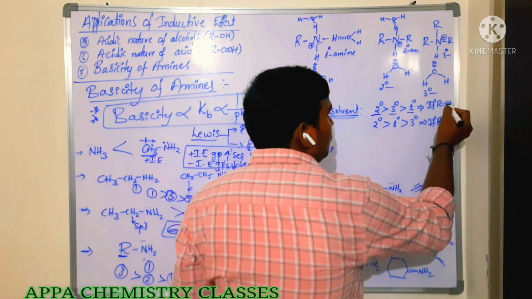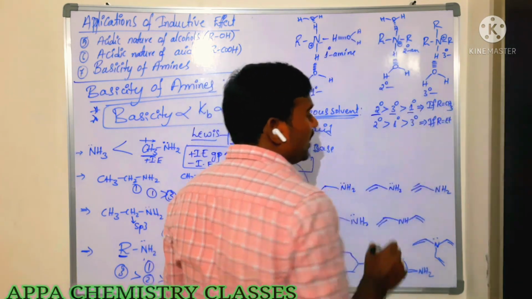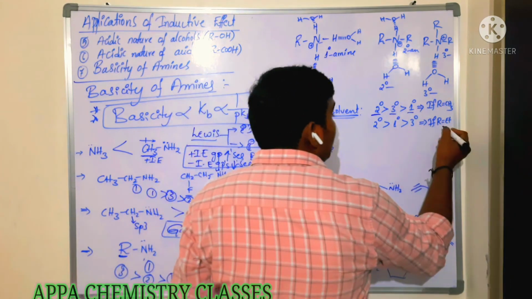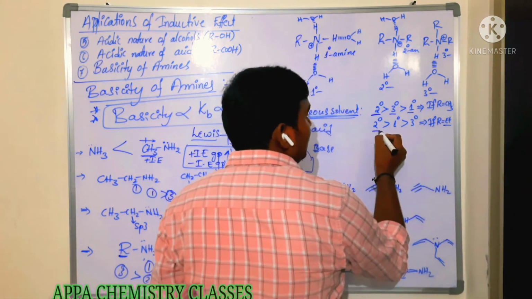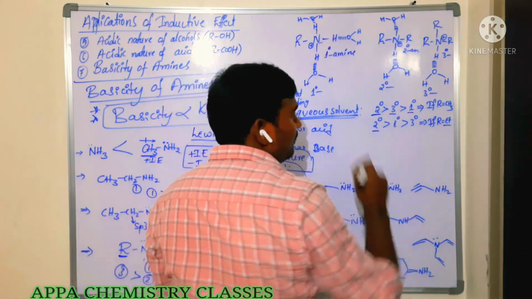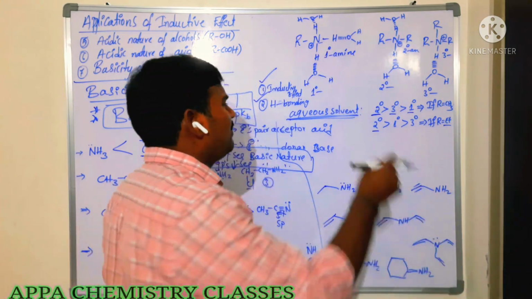So for that reason, secondary amines are more basic, after that tertiary, after that primary amines. Now, when these alkyl groups are methyl groups, we have to follow this order. If the alkyl group is ethyl, a more bulkier group, then secondary amines, after that primary, after that tertiary amine. This is very, very important.